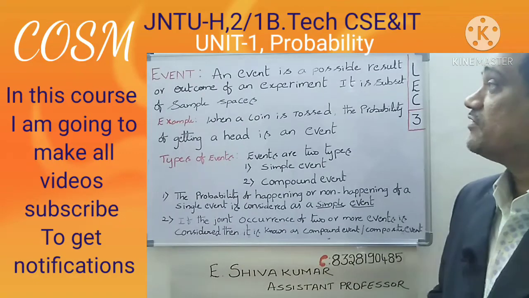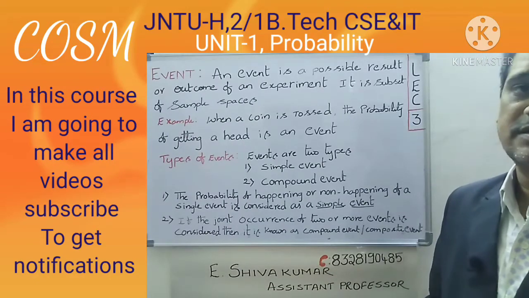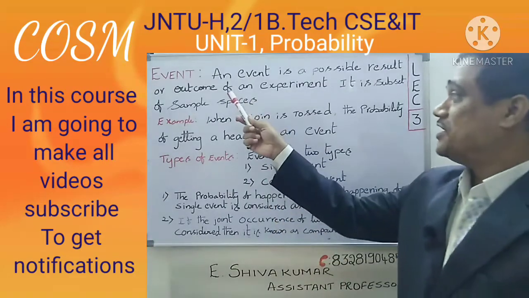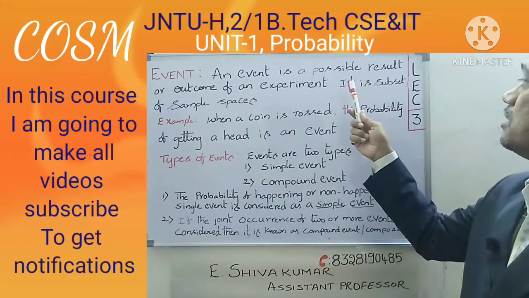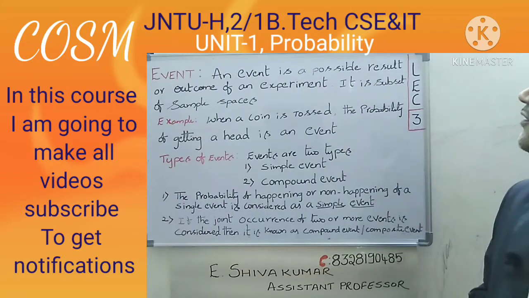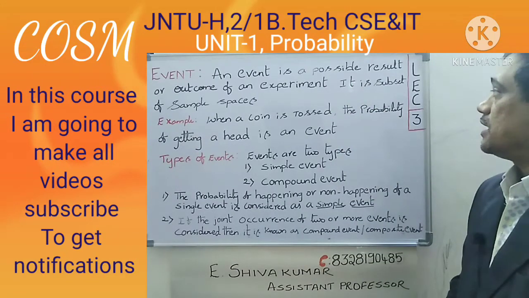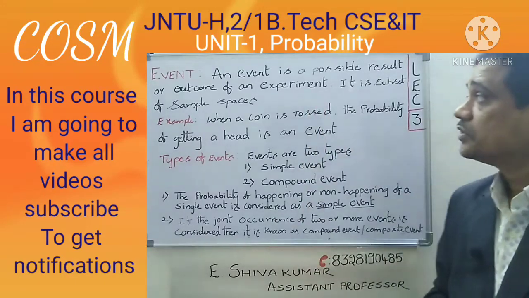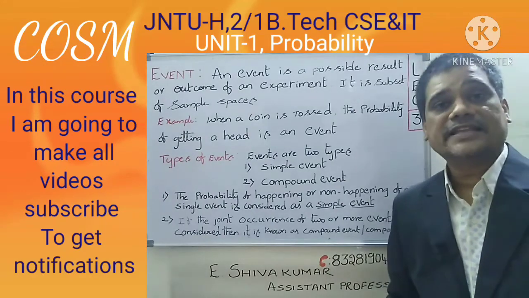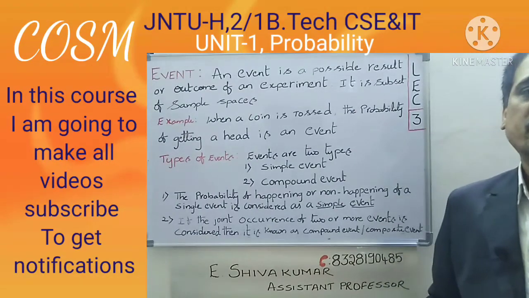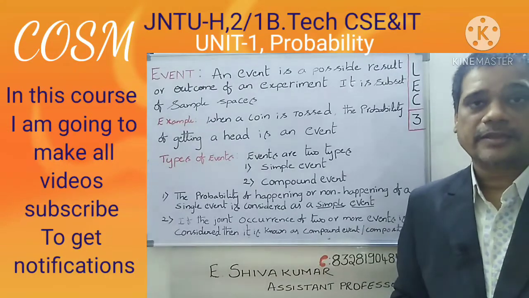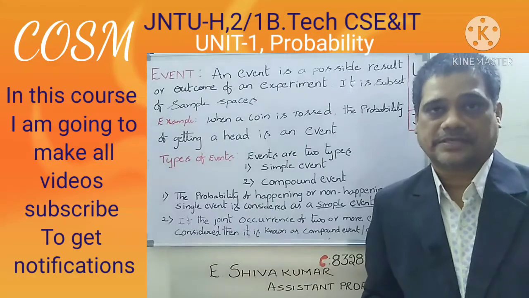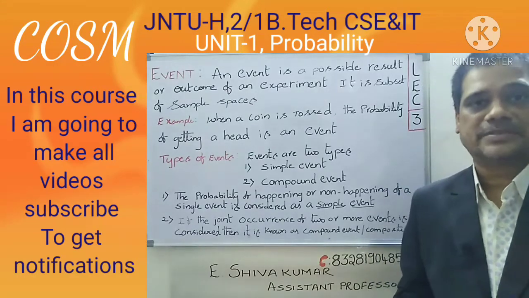Event is a very important concept in statistics, in the study of probability. An event is a plausible result or outcome of an experiment. It is a subset of a sample space. This is the definition as it is. So what is an event? Event is the outcome result of an experiment. It is a subset of the sample space. Already you know the meaning of sample space.